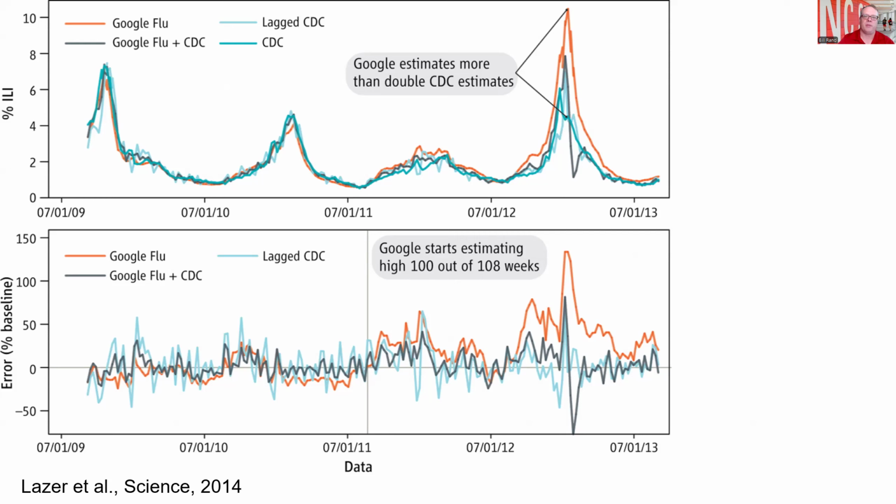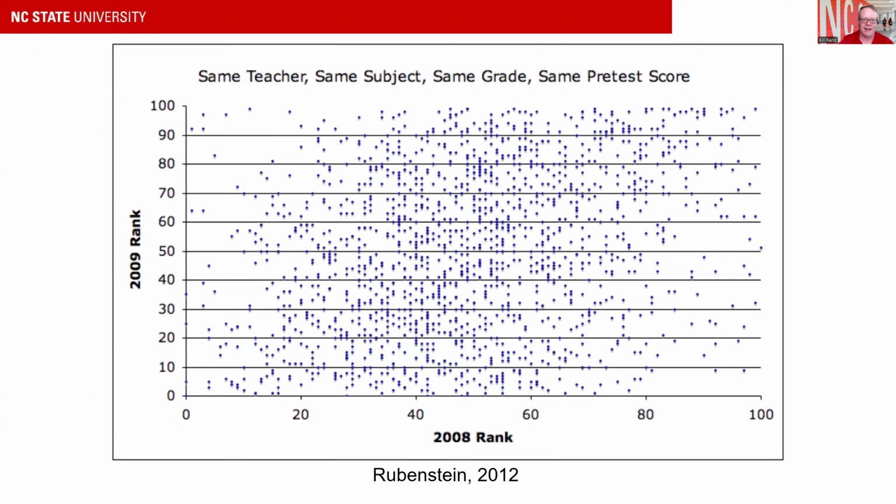Some people think that maybe the way that people searched for flu changed, so the words and symptoms that people were typing in might have been different at different time periods. Some people think that because some people started using Google Flu to predict actual flu, that affected their search behavior, and so they stopped searching for it as much. But in the end, it stopped working, and we're not exactly 100% sure why.